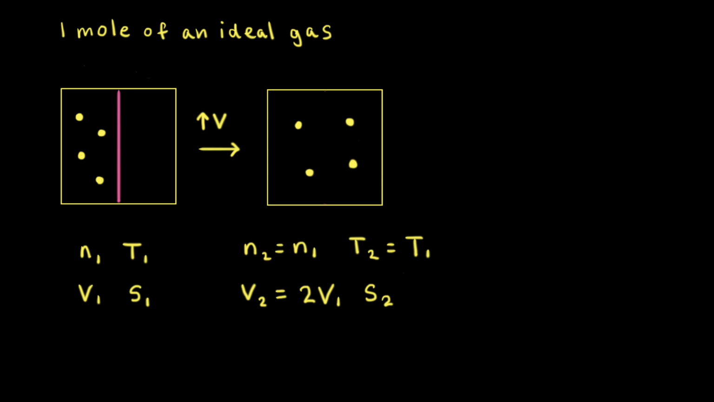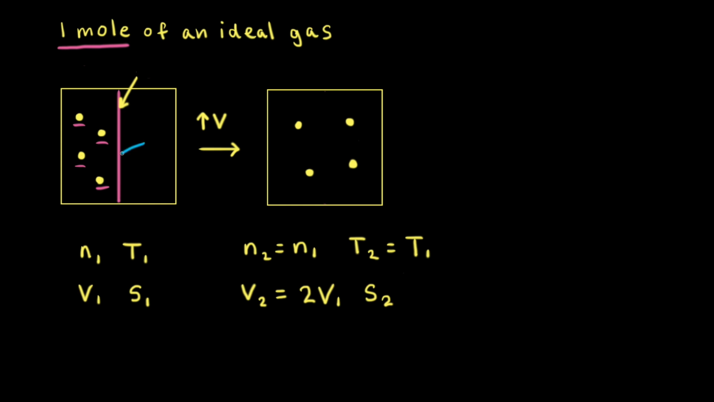Next, let's think about the change in entropy for a number of different situations. In our first situation, we're starting off with 1 mole of an ideal gas, so here are the gas particles, in a container, and the container has a removable divider separating the container into 2 compartments.